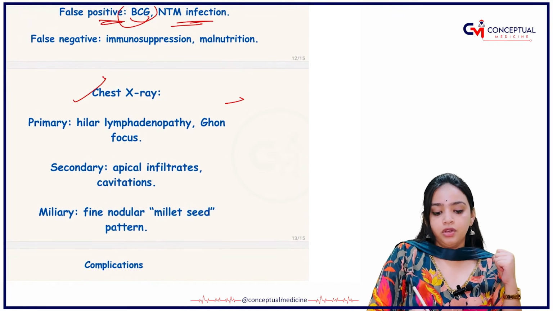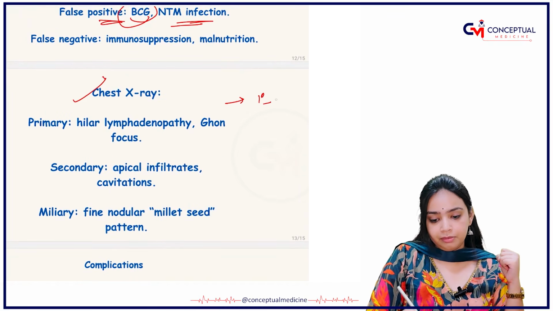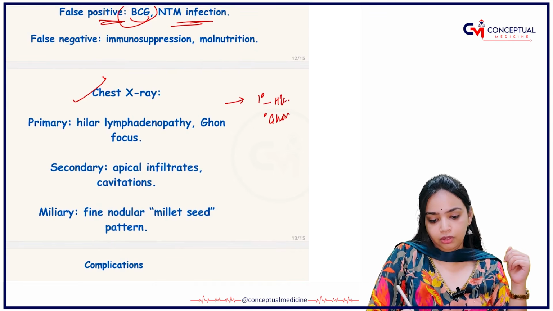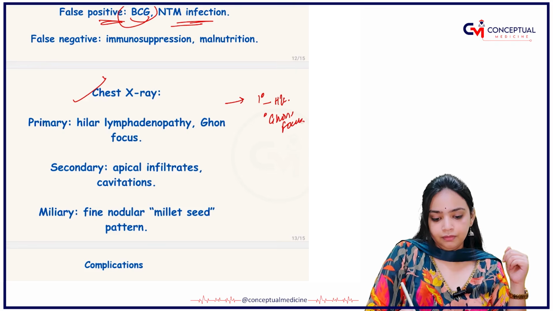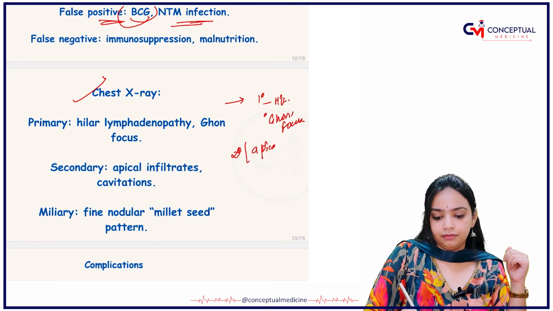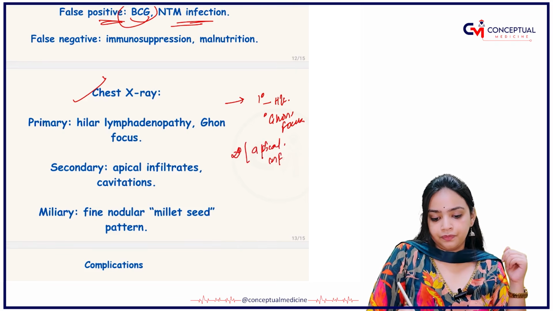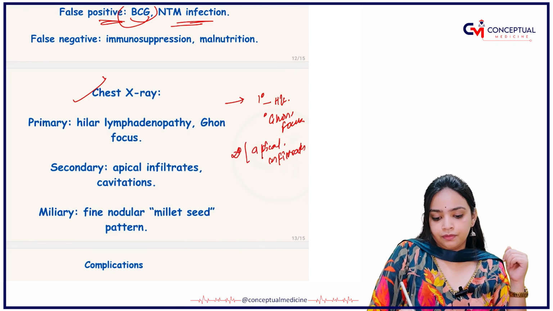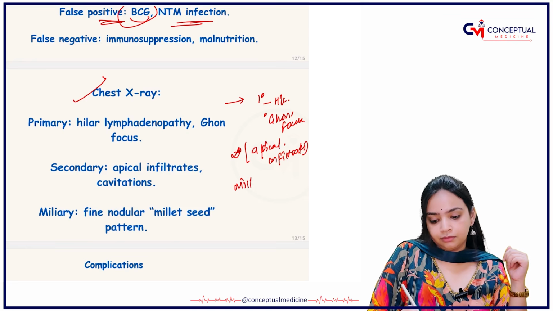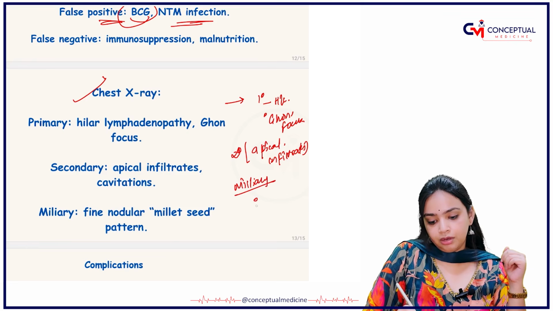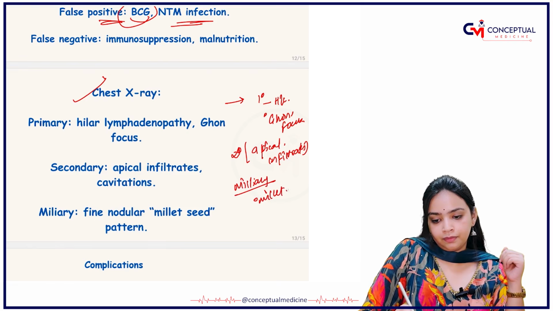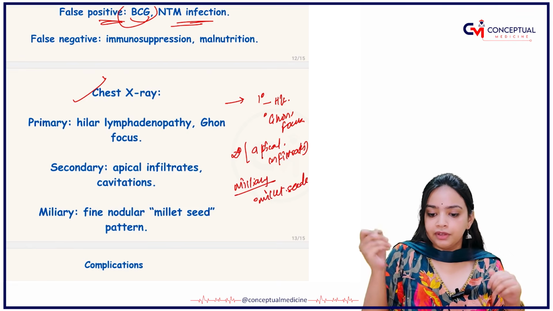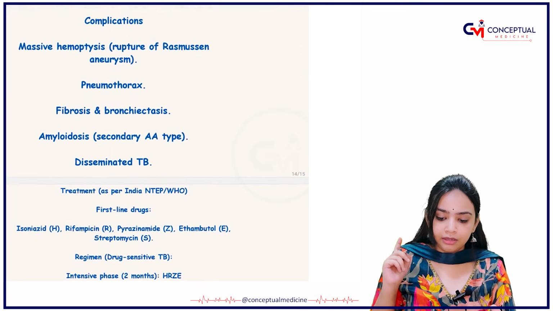In the chest X-ray, if it is primary, you will be able to see the hilar lymph nodes and the Ghon focus. In secondary, you will appreciate apical infiltrates. In the miliary one, you will be able to appreciate the millet seeds.